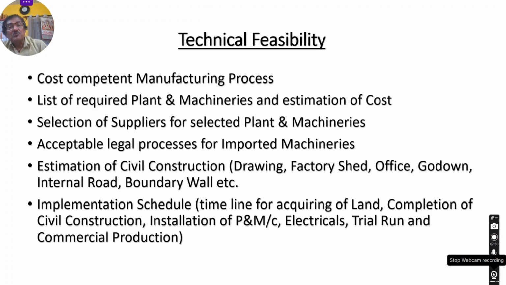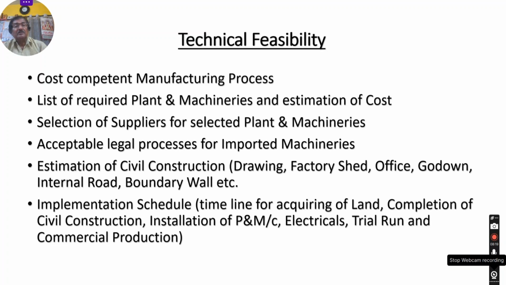One product may be produced in different ways, but you have to select the one which is cost competent, that means the process which competes with the available products in the market. This is the first step, that is cost competent manufacturing. You have to narrate the details of the manufacturing process, why you are going to accept that process, and what will be the cost.